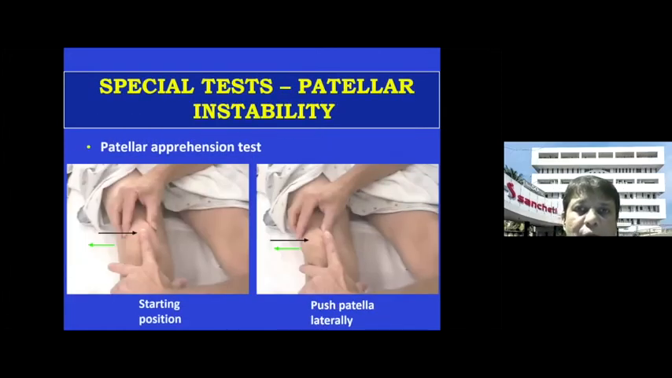Another test for the patella is the apprehension test. If the patient has a habitual dislocation of the patella or patellofemoral instability because of an MPFL tear or whatever reason, when you try to push the patella laterally, the patient suddenly feels very scared and fearful. So when you're doing the test, your hand should be pushing the patella outside, but you should be looking at the patient's face. And he suddenly becomes very scared, apprehensive and anxious. So that means the patellar apprehension test is positive.